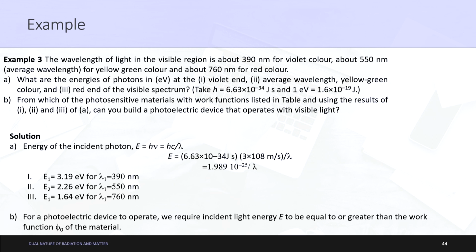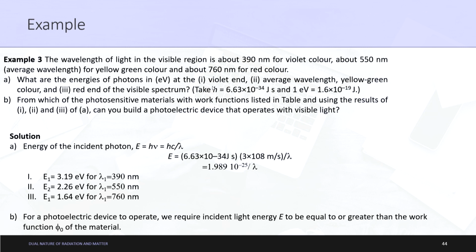The example says that the wavelength of light in the visible region is about 390 nanometers for violet color, about 550 nanometers for yellow color, and about 760 nanometers for red color. Fine. What are the energies of photons in electron volts at the violet end, the average wavelength of yellow-green color, and the red end of the visible spectrum?